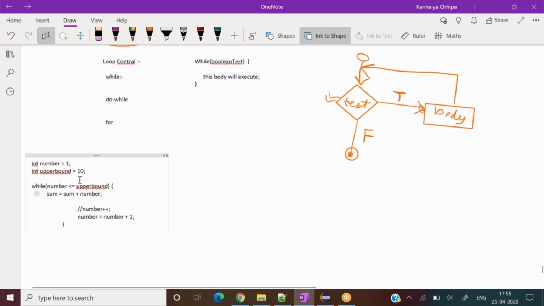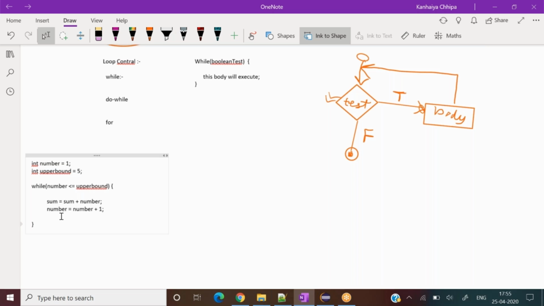So rather than 10, we can take upper bound 5. It will take less time with respect to understanding. So we declared two integer variables, 1 and 5. Now I'll draw the diagram so that the understanding would be clearer to everyone.